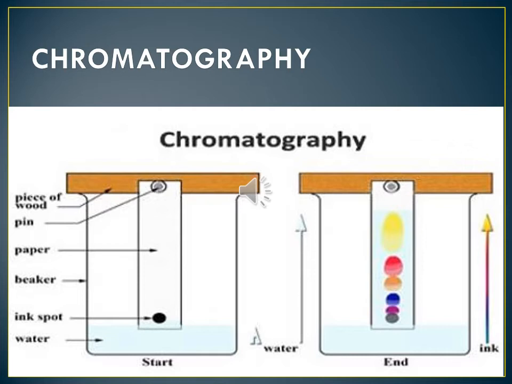Different solubilities in the same solvent. The solvent is the same, but the solubility is different. Based on these basic principles, the simplest type is paper chromatography.